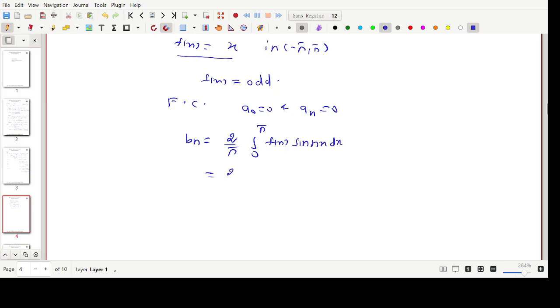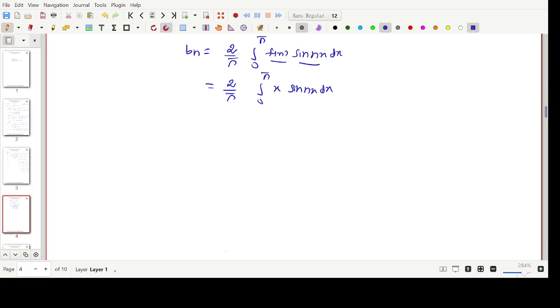Just to find out the coefficient value: 1 by pi integral 0 to pi. What is the function value here? x. What is the function? Sine nx into dx. Just integrate by using the Bernoulli formula. I already discussed this Bernoulli formula in the last three classes.